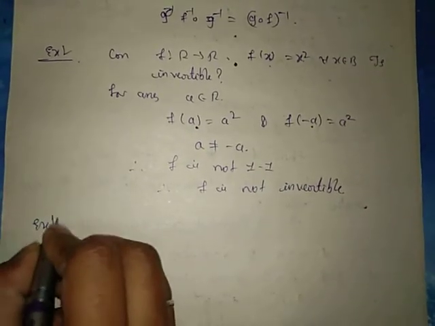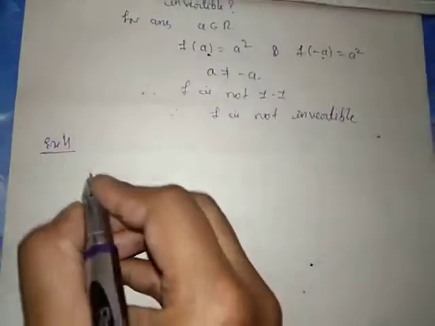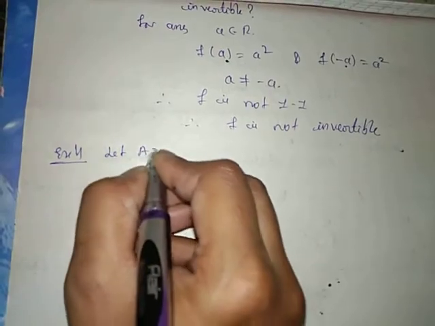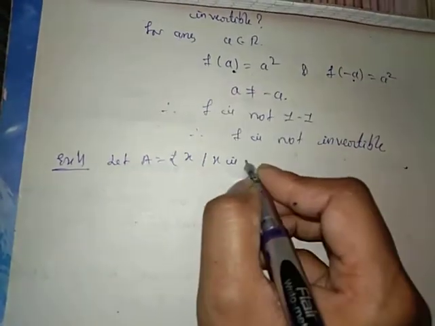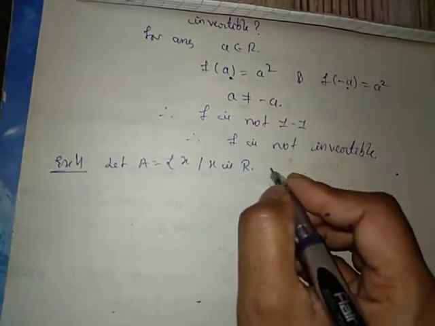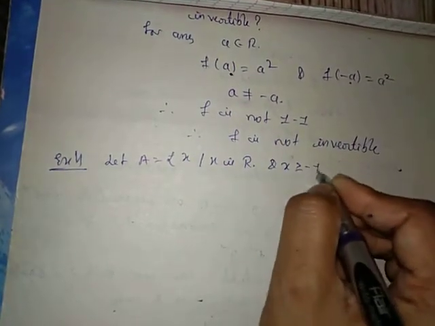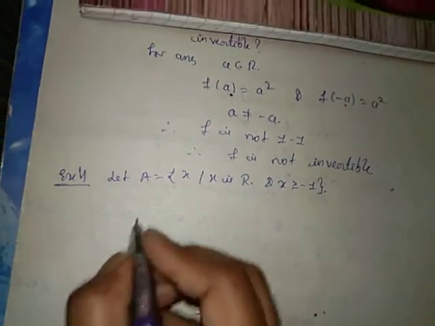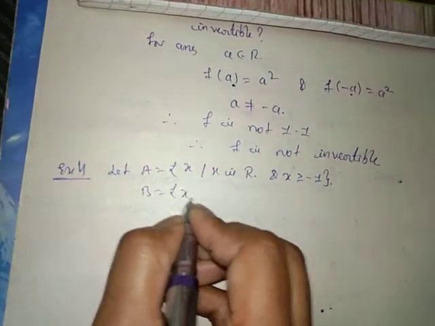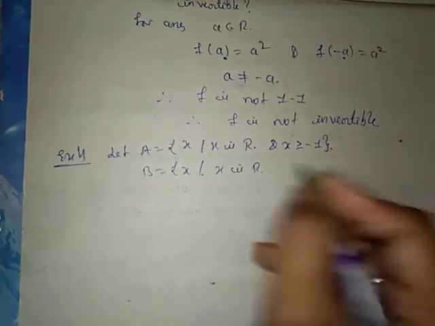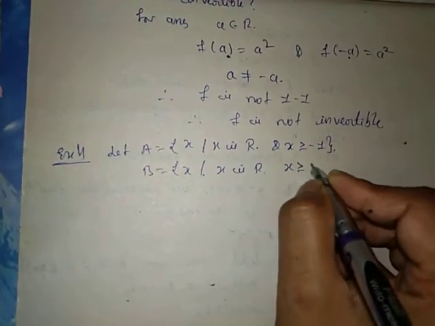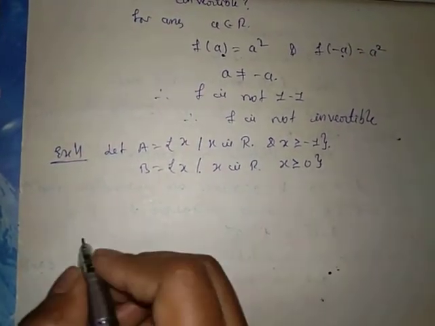Consider one more example. Let A equal to the set of x such that x is a real number and x is greater than or equal to minus 1. B equal to the set of x such that x is a real number and x is greater than or equal to 0.